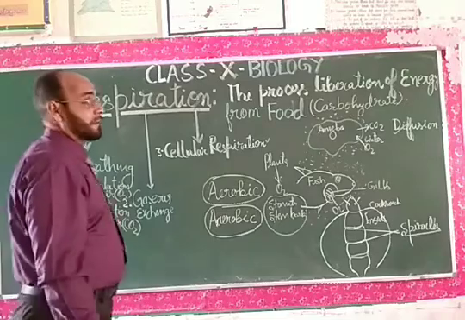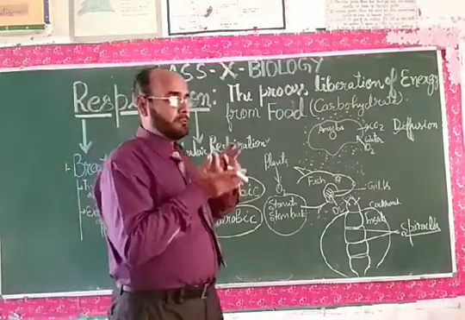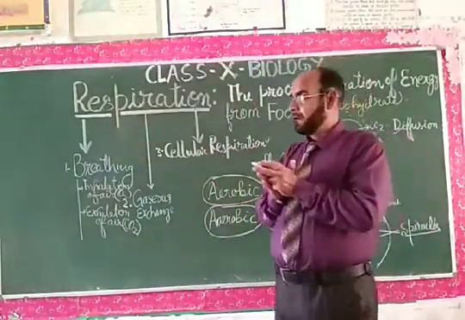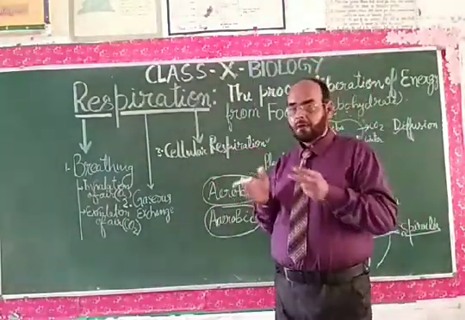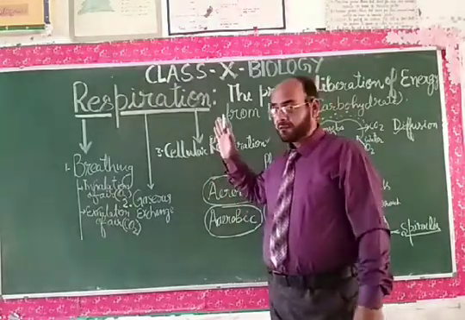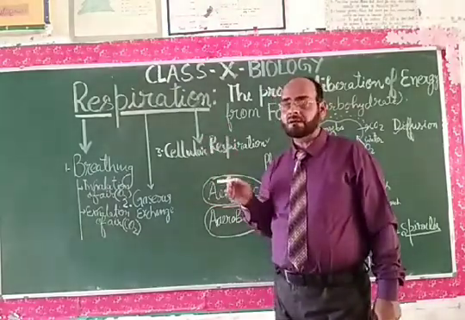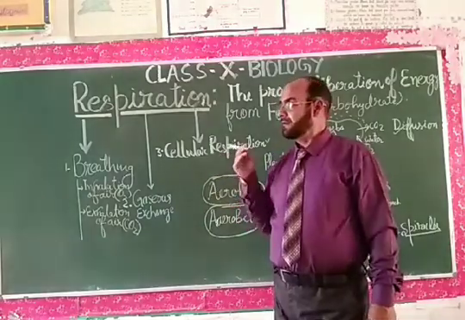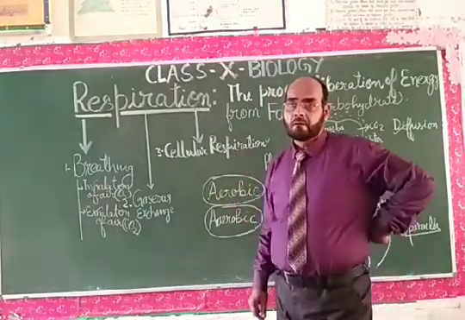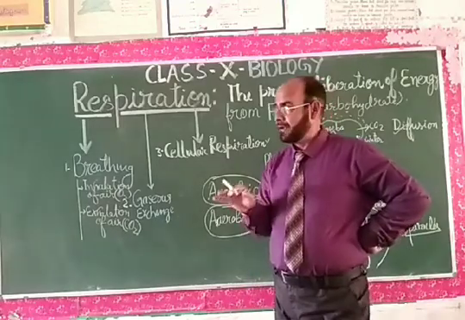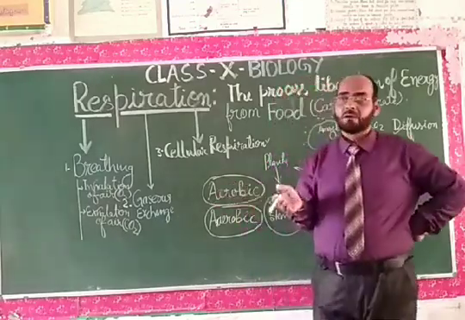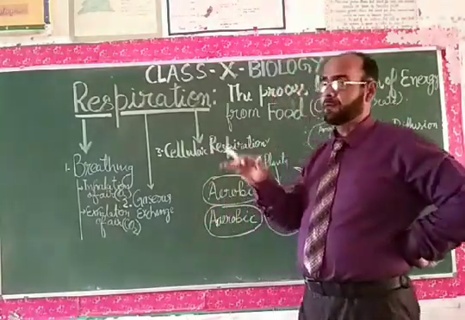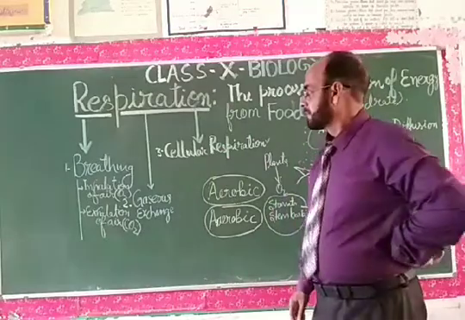Dear students, the body of a human being is divided into three parts: head, thorax and abdomen. The respiratory system of humans is situated inside the thoracic region, inside the chest, near the heart. The lung receives blood from the heart and provides blood to the heart for the pumping of blood to different organs of the body.